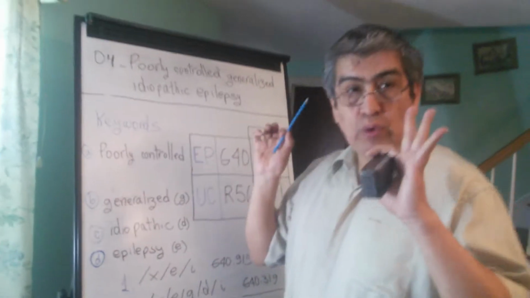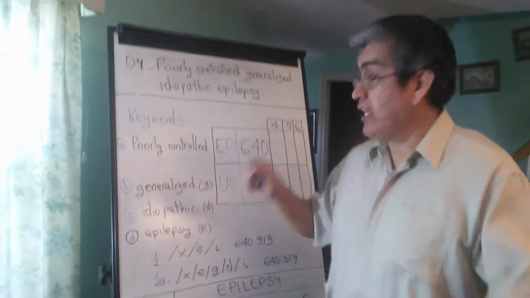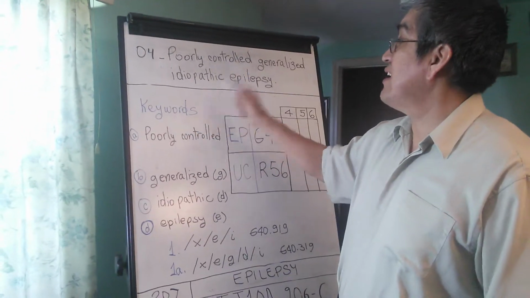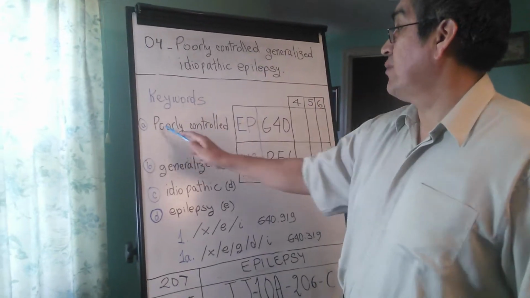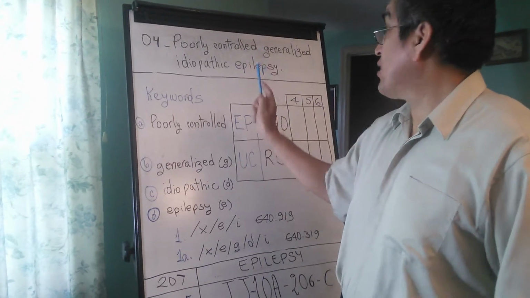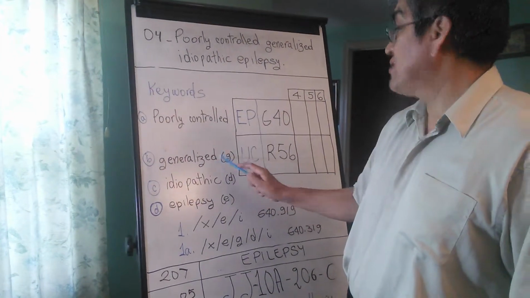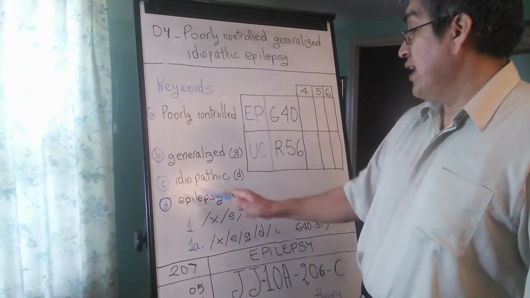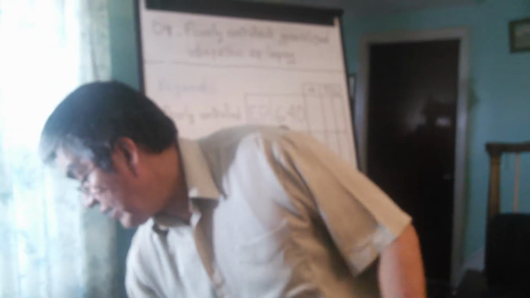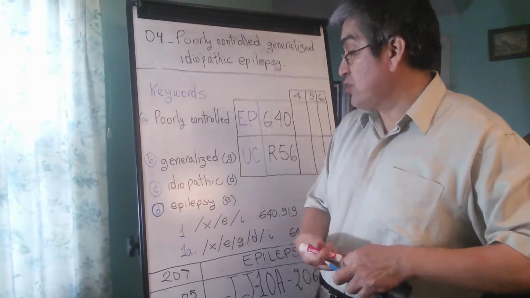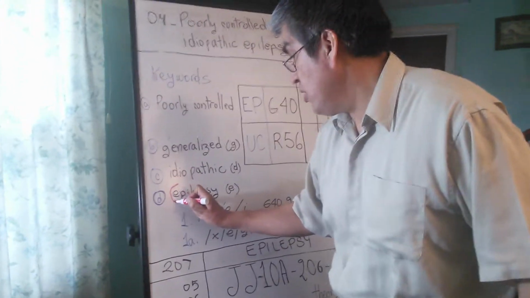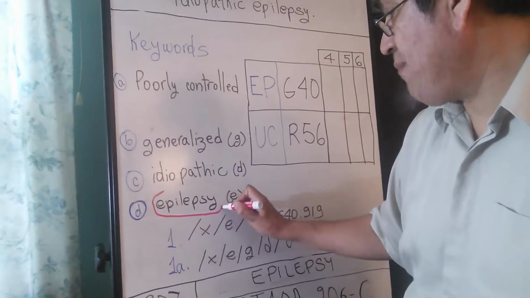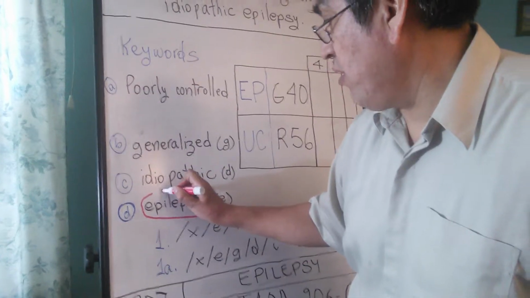So, once you have that in mind, let's make a list of all the keywords that we have here. The first one is poorly controlled. The second one is generalized. The third one is idiopathic. And the last one is epilepsy. And we have seen, the noun here, or the main condition, is epilepsy. So we're going to circle that. Epilepsy is the noun.